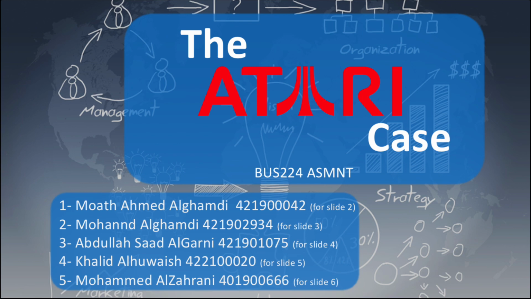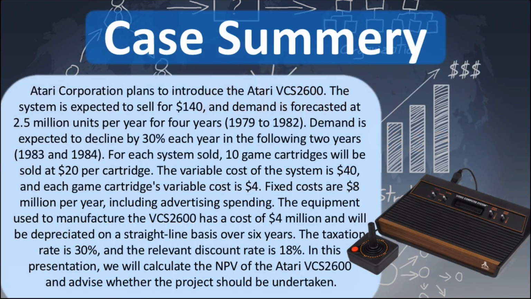Now, in our case study, Atari Corporation plans to introduce the Atari VCS 2600. The system is expected to sell for 140. In this presentation, we will calculate the NPV of the Atari VCS 2600 and advise whether the project should be undertaken.